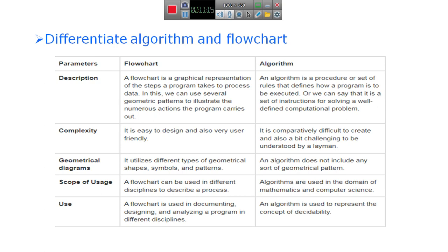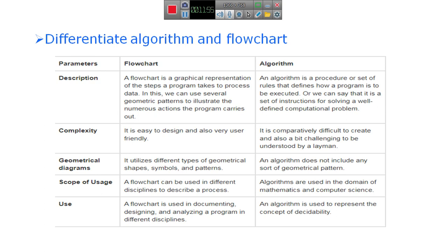Written skills. Then next, it utilizes different types of geographical shapes, symbols, and patterns. The flowchart uses different types of symbols and diagrams. The use of the flowchart is with the help of diagrams and charts. An algorithm does not include any set of pictures. An algorithm doesn't include any picture or any diagram.